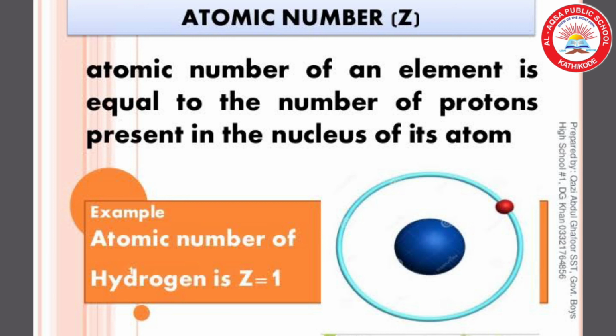And it is denoted by the letter Z. For example, hydrogen atomic number, that is Z equal to 1, because in a hydrogen atom only one proton is present in the nucleus. Similarly, for carbon Z equal to 6. Therefore, the atomic number is defined as the total number of protons present in the nucleus of an atom.